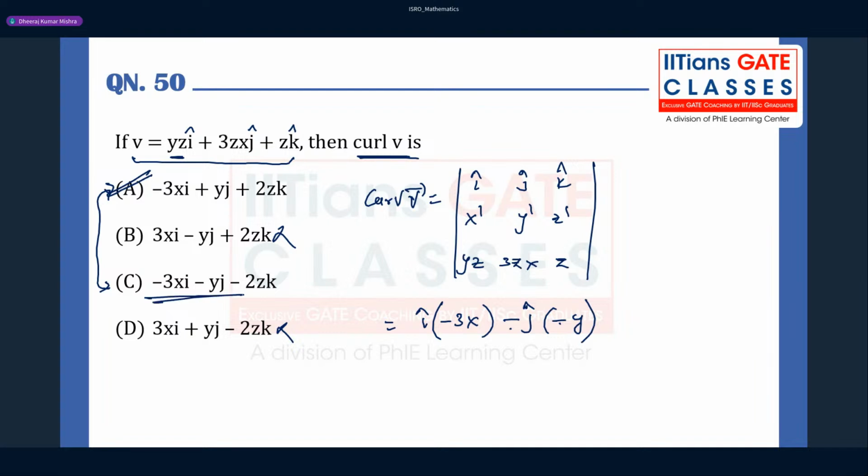In fact, this is also not correct because there is a minus sign, so you don't have to find the extra part, but you can. So this is the k cap. Now it is 3z minus z only. So you see minus 3x i plus y j. Only a two-step process, right? So option A is going to be correct.